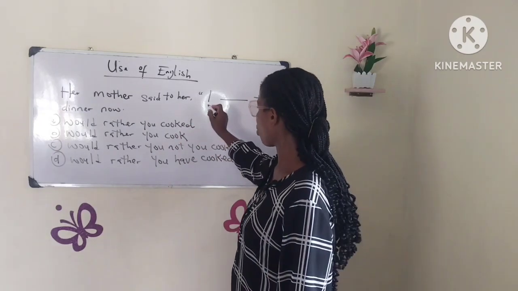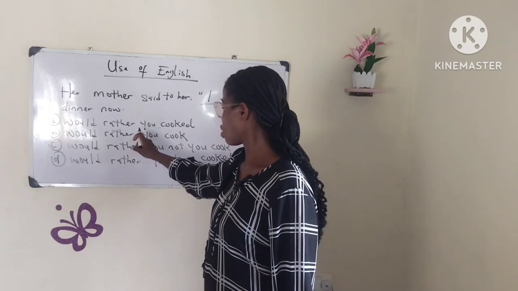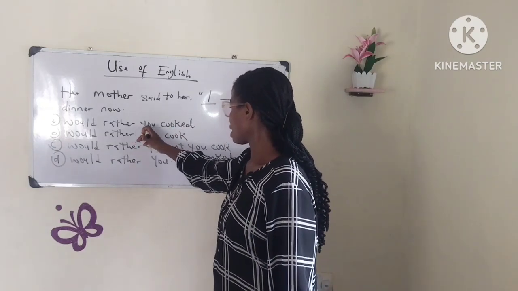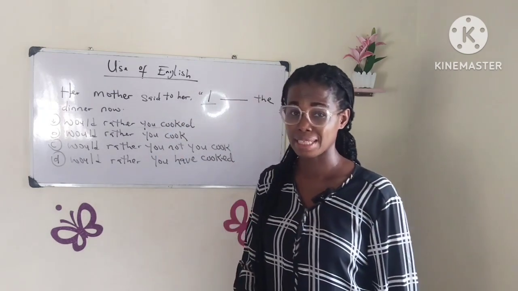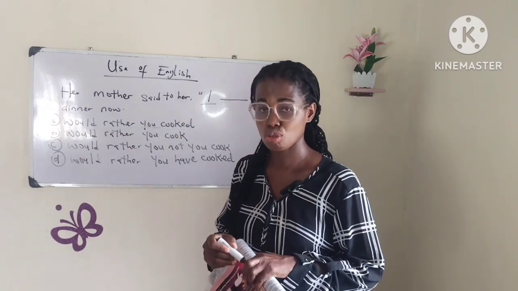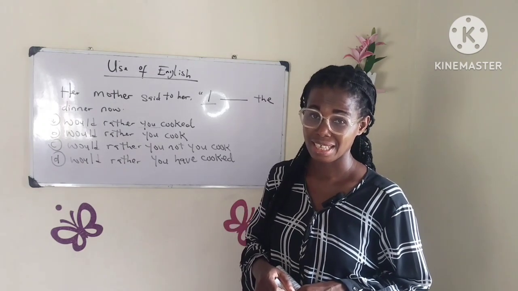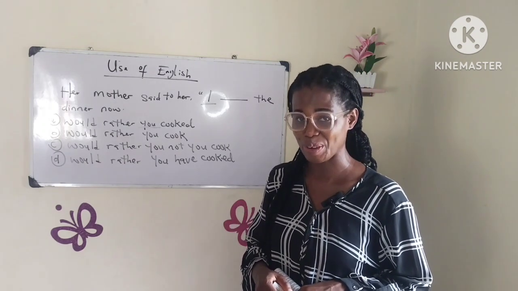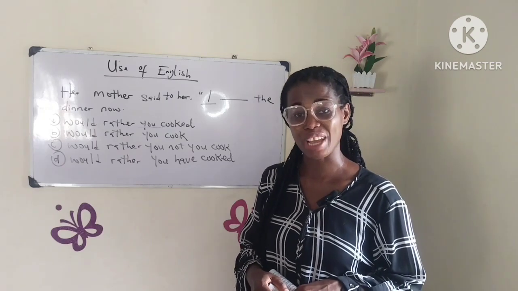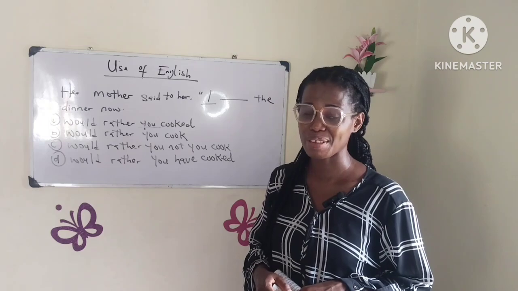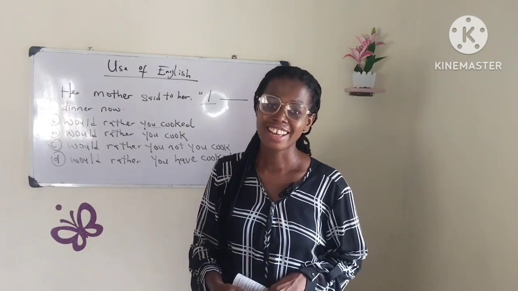Now we have one, I. In the options we have another subject, you, that's the second subject. So we have I and you. These are the two subjects that will be in the sentence. So are we going to use a verb that is in the present tense or the past tense? You're going to use a verb that is in the past tense, because we have two subjects, I and you. So which one is the correct answer now?